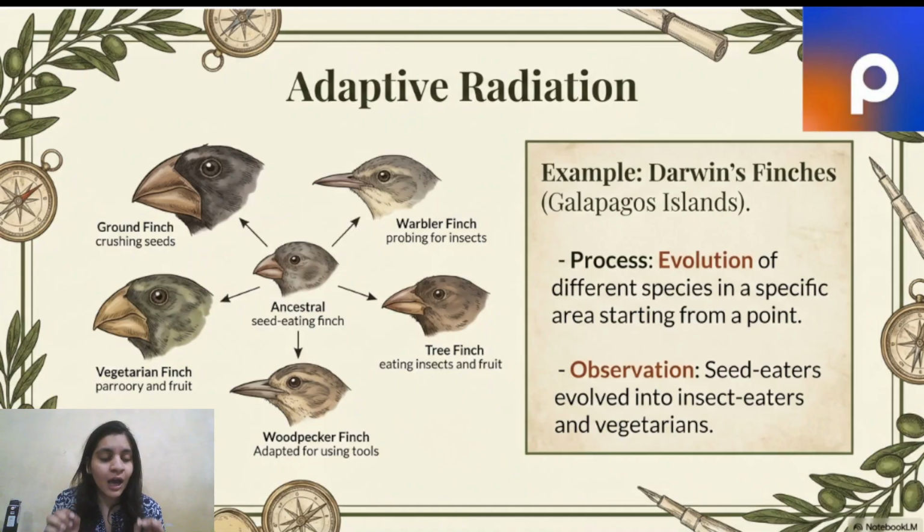So now the seed-eating finches were not the fittest. Now we needed those who could crush the seeds, who could probe for insects, who could eat insects and fruits as well, and those could survive better. And that led to the evolution of so many more species of finches. All right, now I understand what adaptive radiation is.